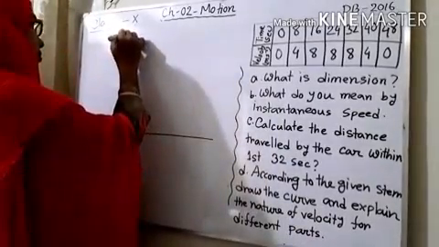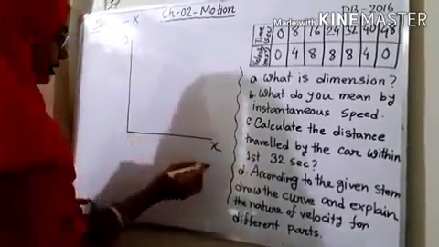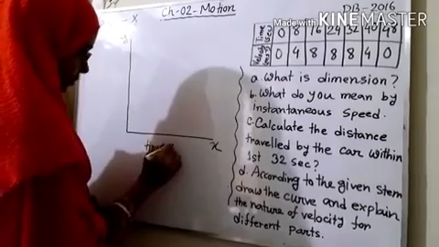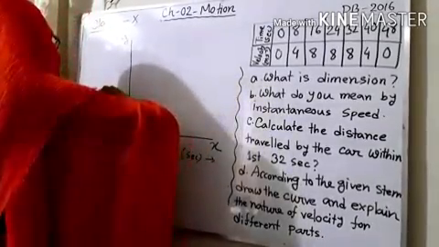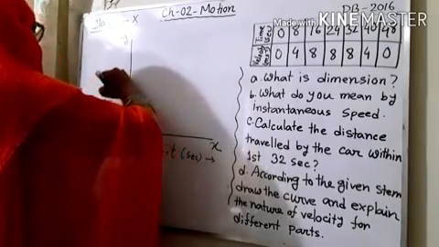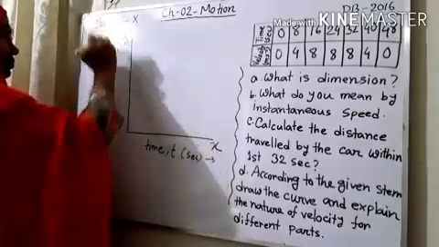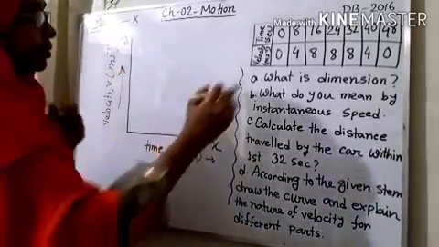Here I'm giving the y and x axes. On the x axis we will put time, t in seconds, and on the y axis velocity, v in meters per second. Now we have to see the duration.